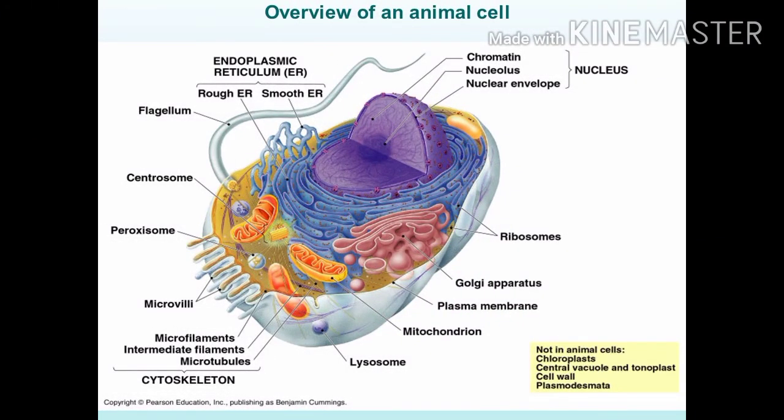This is the overview of an animal cell. Cell wall is absent. Only cell membrane is there. Cell membrane is otherwise plasma membrane. Then Golgi apparatus, ribosome, nucleus, microfilaments and microvilli. Peroxisome, centrosome, and flagellum are there, like rough endoplasmic reticulum and smooth endoplasmic reticulum also.